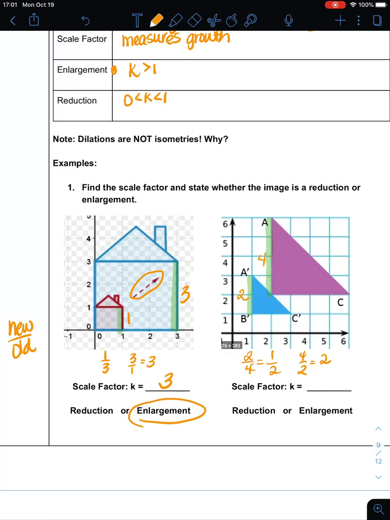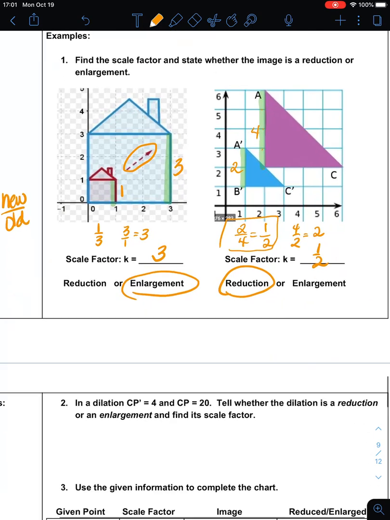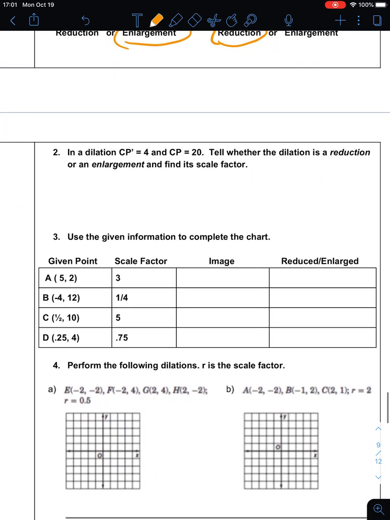Now, I know that it went from the purple to the blue, so it shrunk. It was a reduction, so it has to be 1/2. And again, it's new over old. My new measurement was 2. My old measurement was 4. So if you can remember that, you can go straight to it. But I'm just trying to give you tools in case you can't.